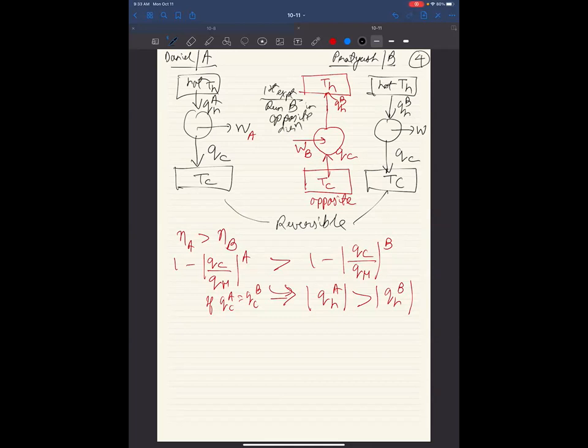Now we can do something else. We recognize that, well, think about it. They are both operating between the same hot source and the same cold sink, right? So instead of thinking of them as two separate engines, let's look at them together. Together, what are they doing as one engine, right? So let's draw a big hot source over here and a big cold sink. This is TH and this is TC.